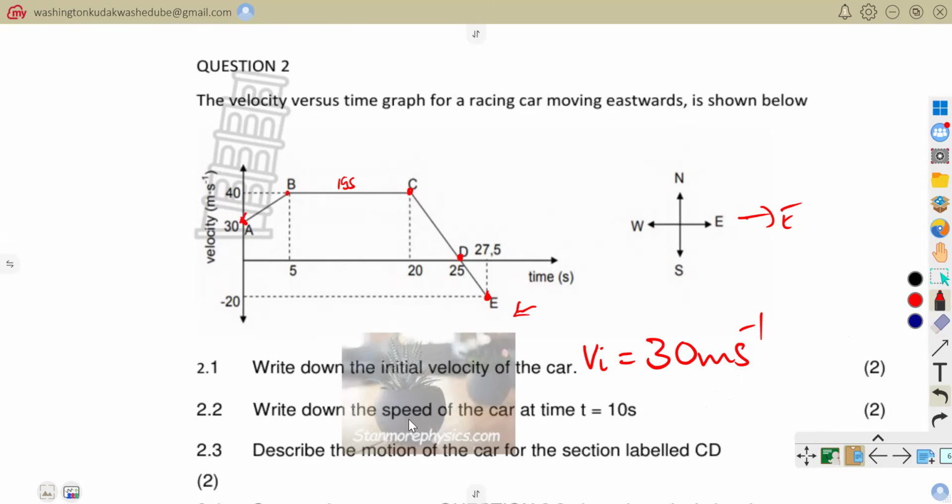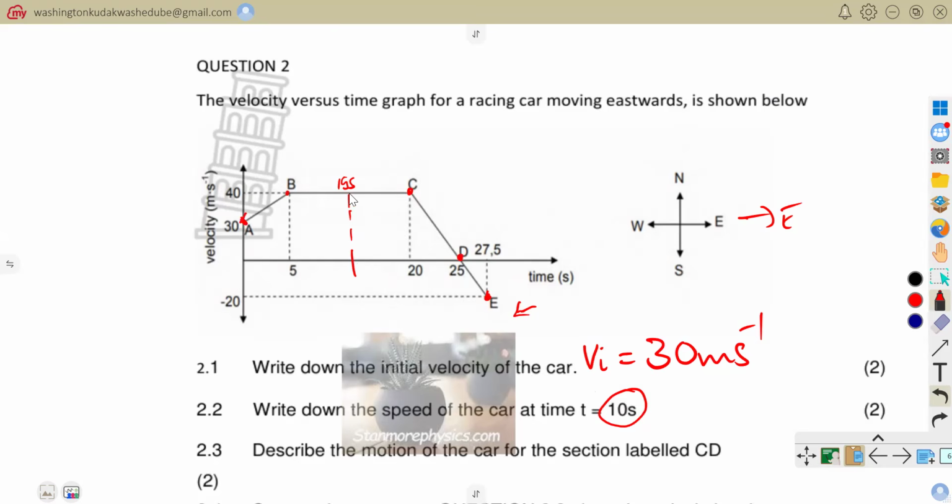Now write down the speed of the car at time t equals 10 seconds. So we need to go to time t equals 10 seconds and look for that instantaneous velocity. Time equals 10 seconds is in between 5 and 10, somewhere in the middle there.